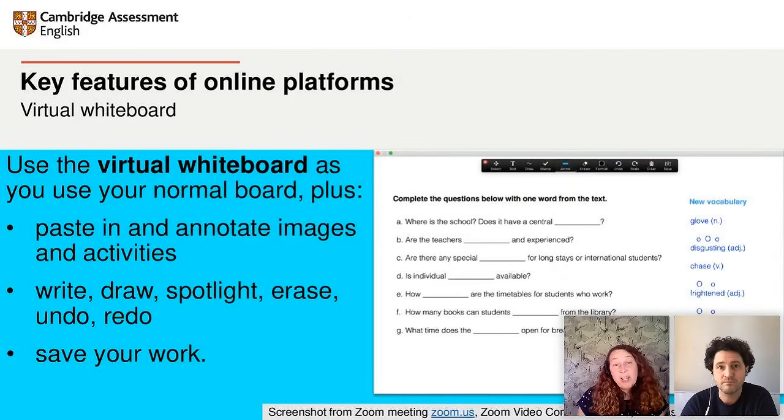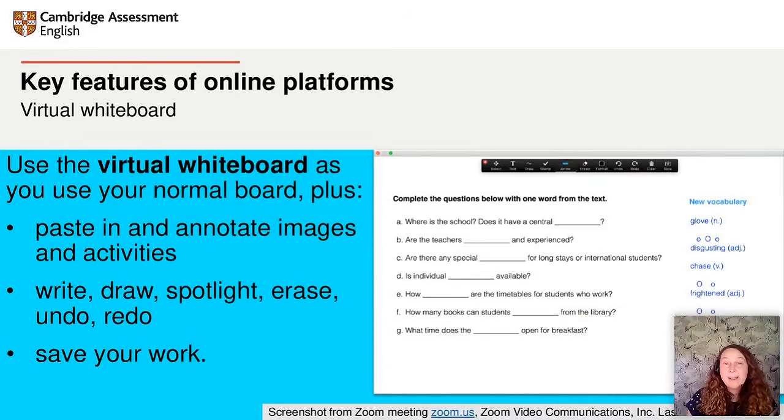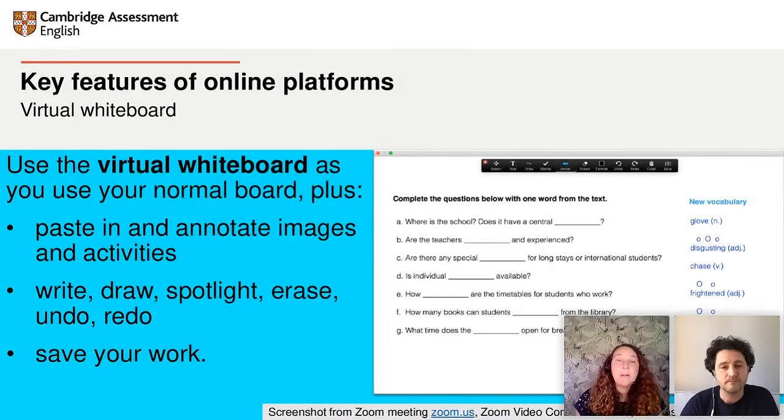And the other thing you can share is the whiteboard. This can be a really useful tool if your platform has one. Instead of sharing your screen, you can use the whiteboard as the focal point of your lesson. For example, here on the left, you can see Ollie's pasted a gap-fill activity to do with the class. And on the right, he's listed new vocabulary from the lesson with the part of speech and the word stress. So you can do the same things that you would in a real life classroom with a normal whiteboard.